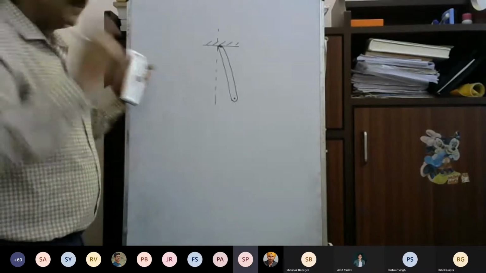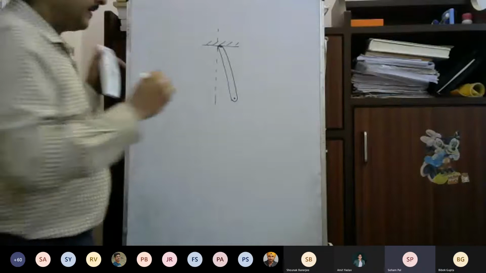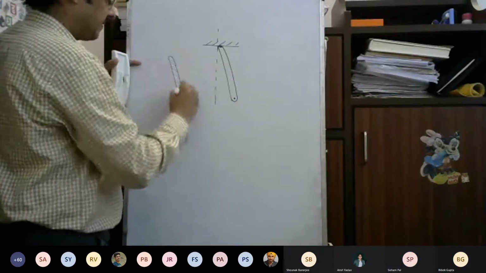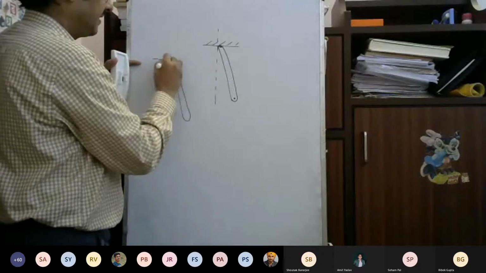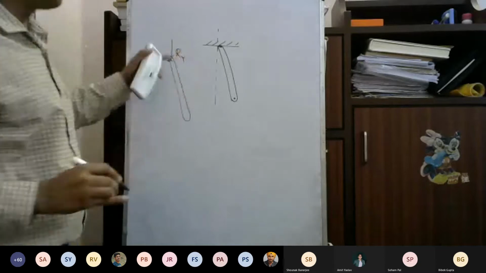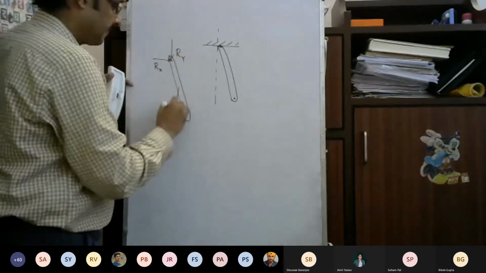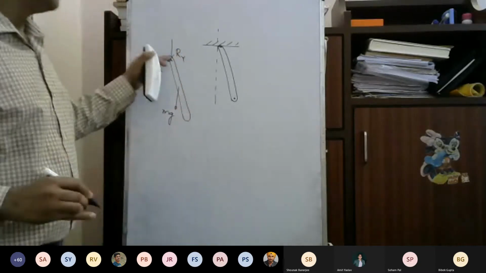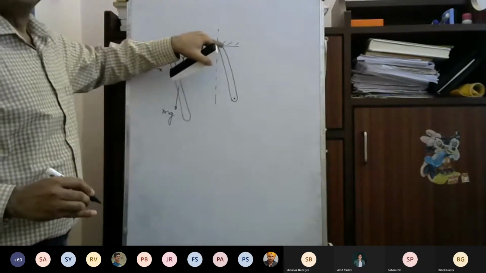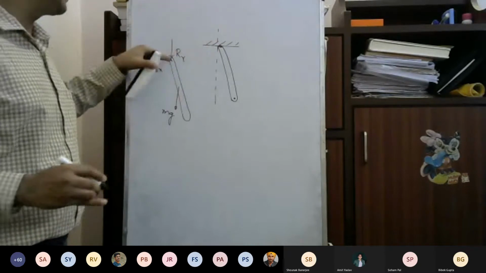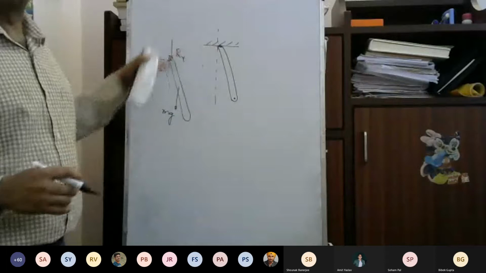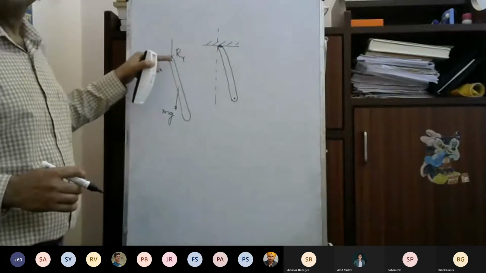So along the length of the rod, weight acts at the centroid. Now, where is this constraint force? This is the constraint force, right? Because this is not detached; it is always secured at this point. So what is securing that? There is either a screw or a hinge which is constraining the motion. So this is the constraint force.